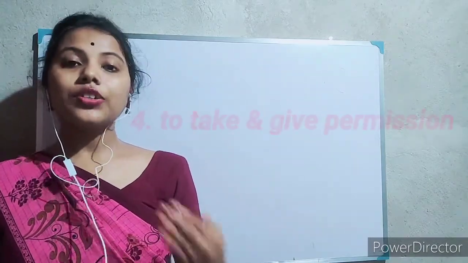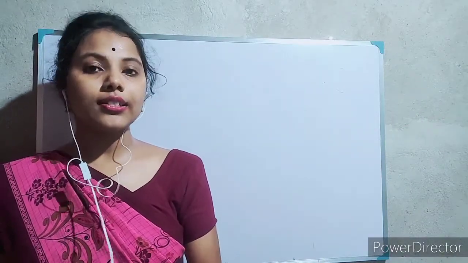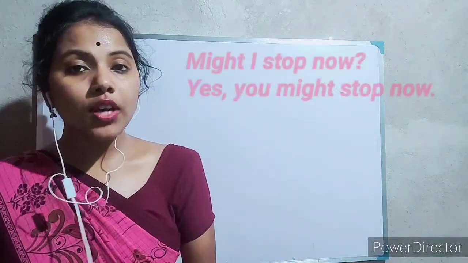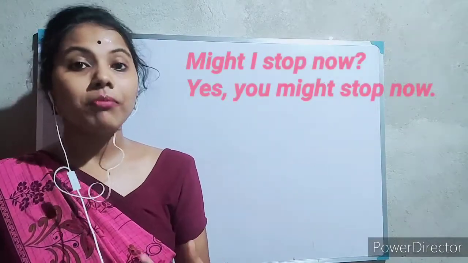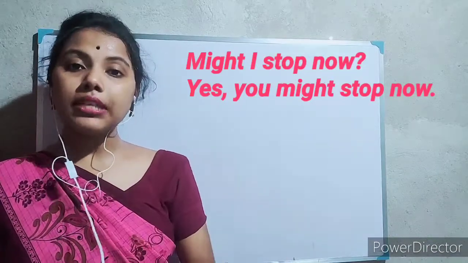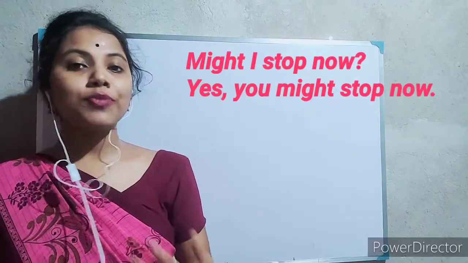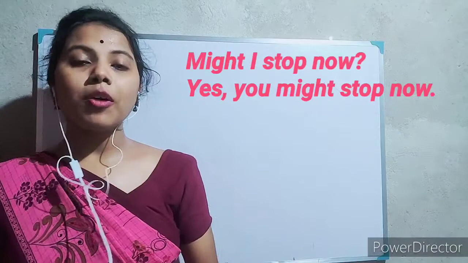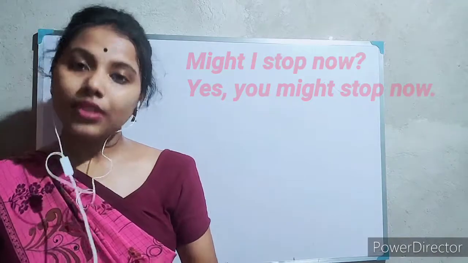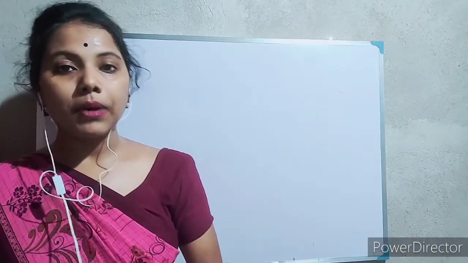The next one, to take and give permission. I'll give 2 examples together so that you can understand clearly. If I say, might I stop now? Here you see, I'm taking the permission. And the person who is the authority is giving me the permission: Yes, you might stop now. Both examples will help you to understand the use of might to take permission and to give permission. So might is used here to take and give permission.